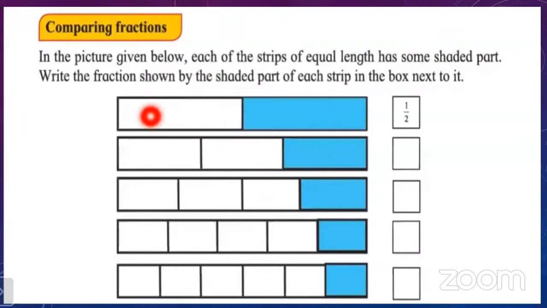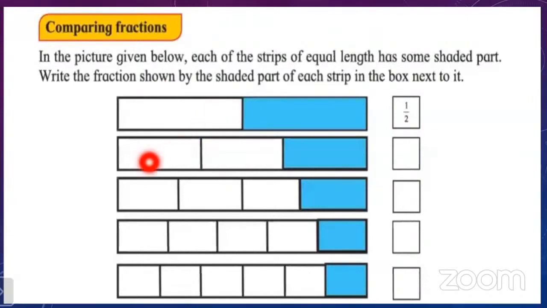See, the very first strip is divided into 2 equal parts, and 2 equal parts means the denominator is 2. Out of those 2 parts, 1 part is taken, that is the numerator. So the first one is done for us, that is 1/2. Now, the second one we have to write.